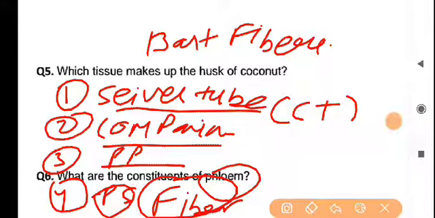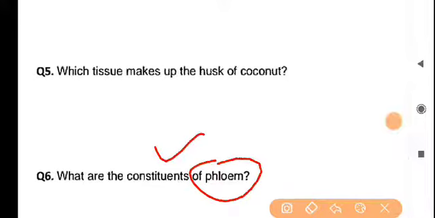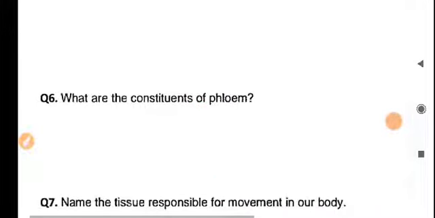So this is important for the phloem tissues. Sieve tubes are live. The sieve tube, companion cell and phloem parenchyma are live, and only one tissue is dead, that is the phloem fibers, which are non-conducting. I hope your concept regarding the constituents of the phloem is clear. Okay, let's come to the next one.